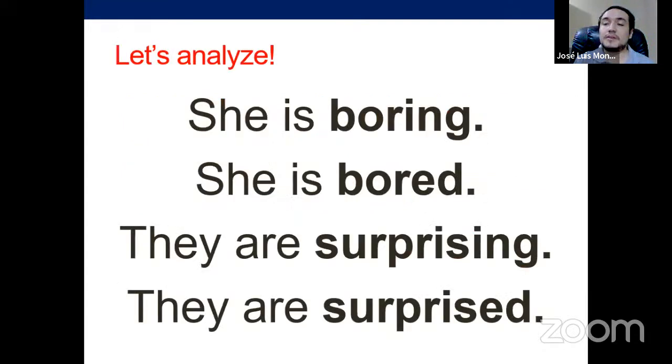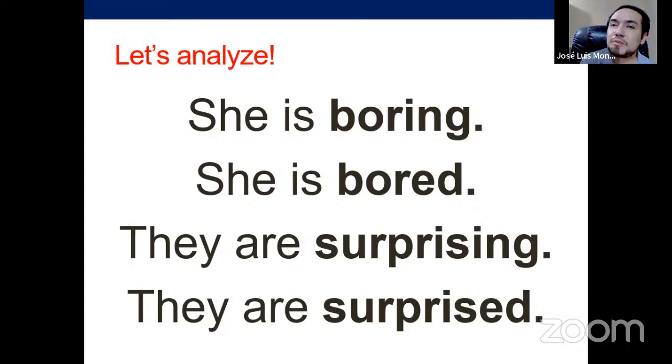I'm going to start working this with you. Yes, she's boring and she's bored. They are surprising and they are surprised. The four of them are not verbs. Be careful. You can use them as verbs, yes, but here we are using them as adjectives. How do we know? To use them as verbs, they are going to be actions, and perhaps with ing you need an object.